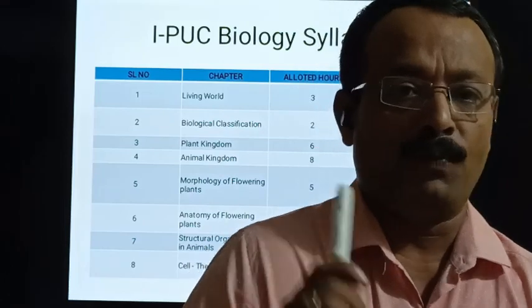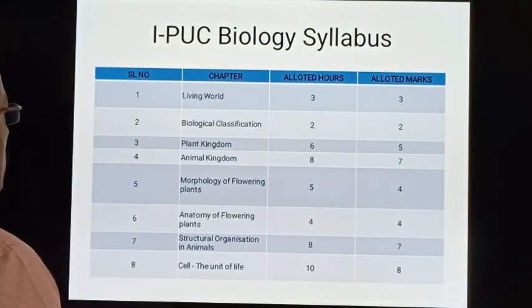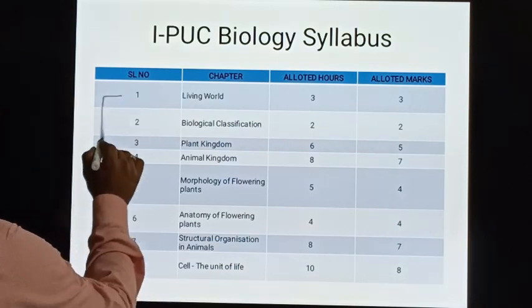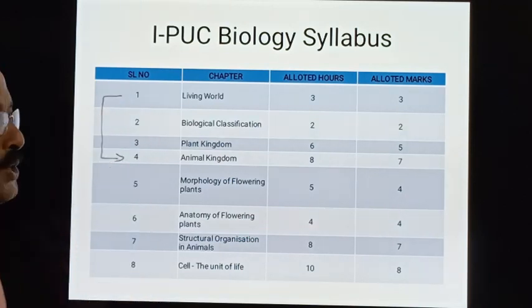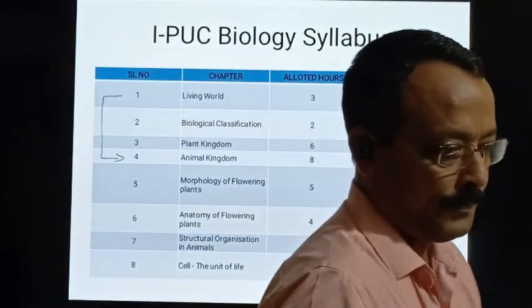Unit 1 has 4 chapters. The first chapter is Living World.